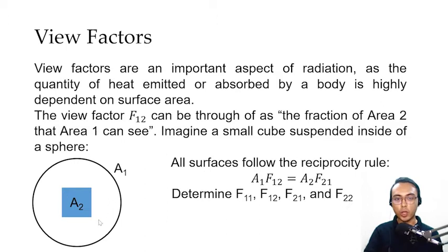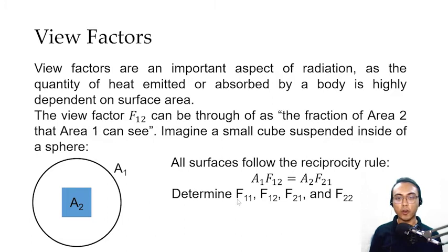Imagine we have a small cube suspended inside of a sphere such that the outer surface area of the cube is A2 and the inner surface area of the sphere is A1. Now we want to know the values of F11, F12, F21, and F22. F11 means the fraction of area 1 that area 1 can see.